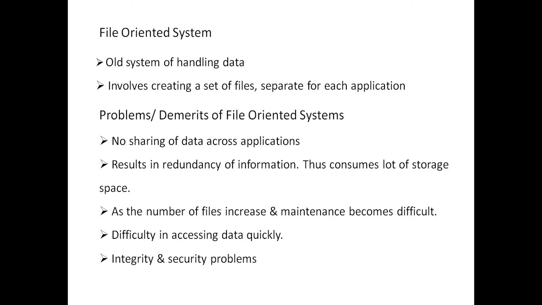It also consumed a lot of storage space and wasted a lot of memory. As the number of files increases, maintenance becomes very difficult, and it is also difficult to access data as we have a lot of data available. Every time, for every task, we need to create a new file.